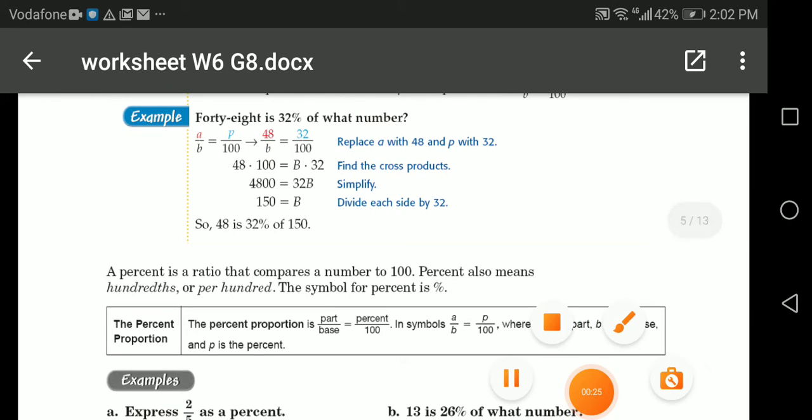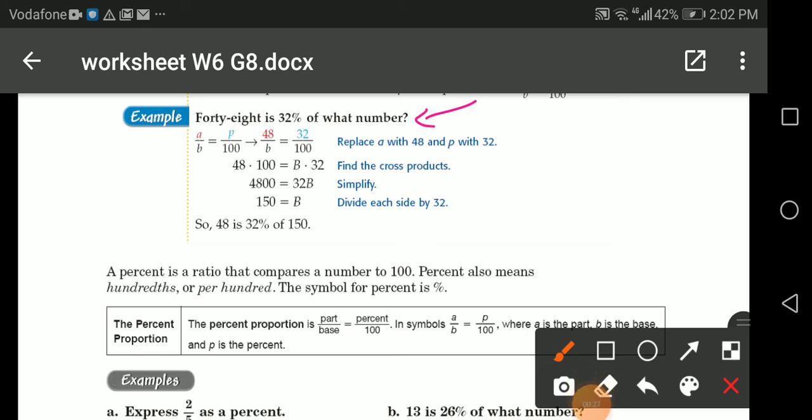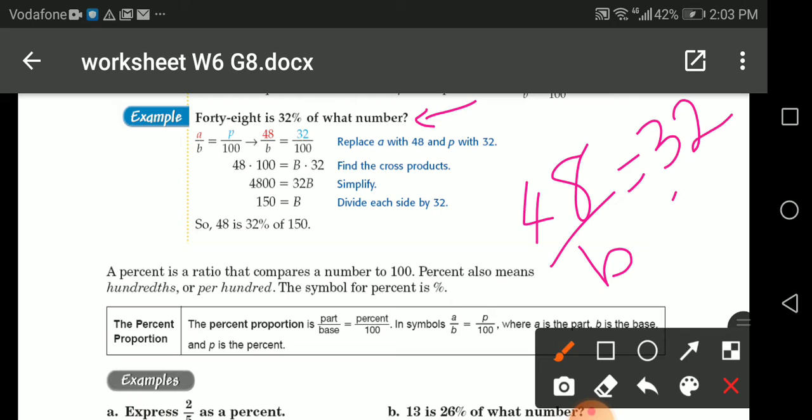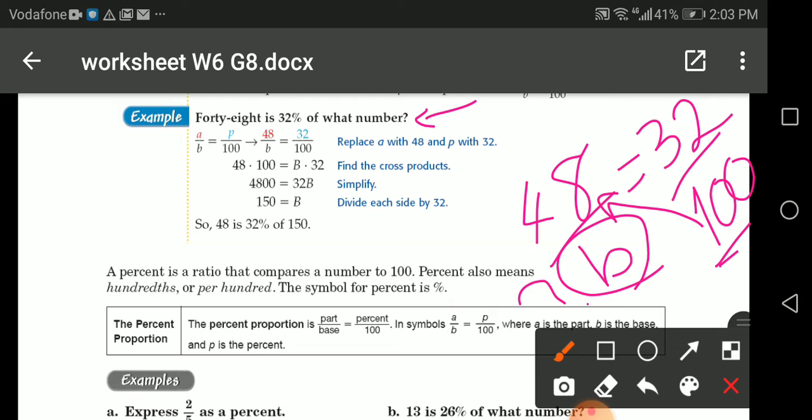So if he asks me to do 48, okay, is 32% of what number? 32% of what number? So 48, it's 32% means 32 over 100, okay, of what number here? So it's easy now. I'm going to make cross multiplication, and B now is hidden.